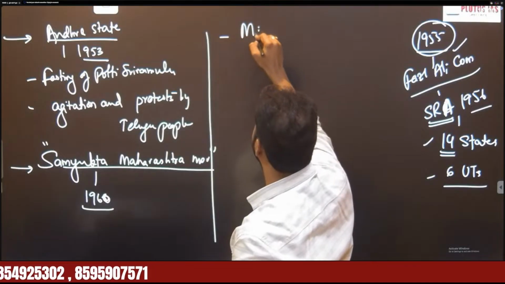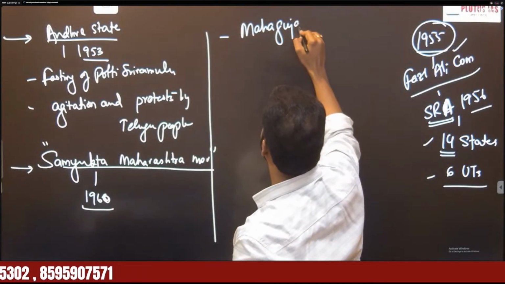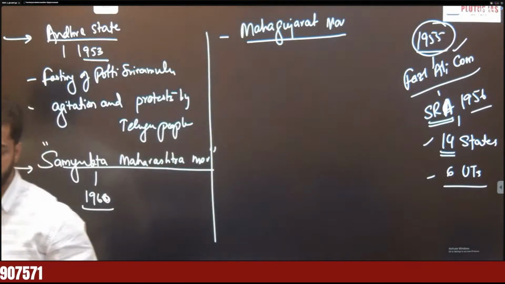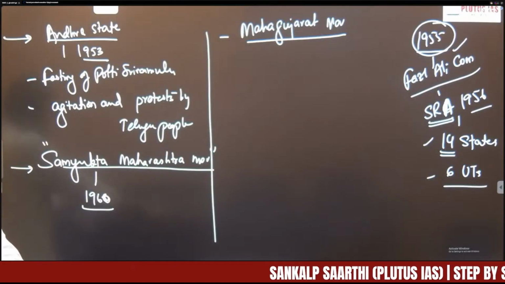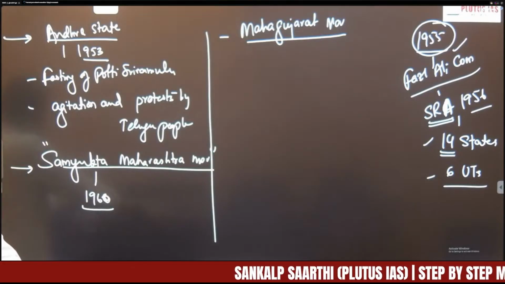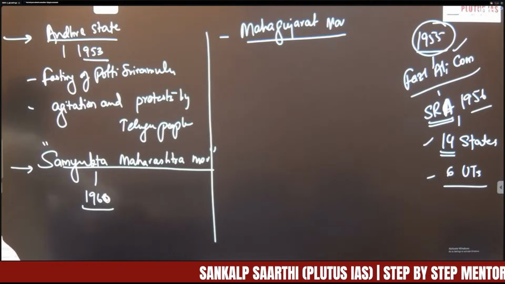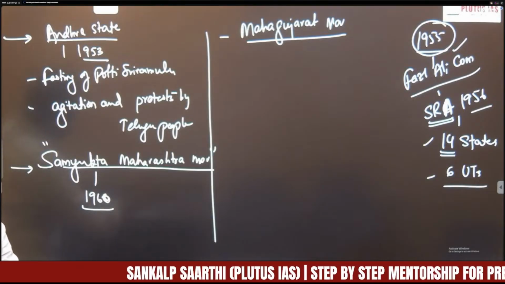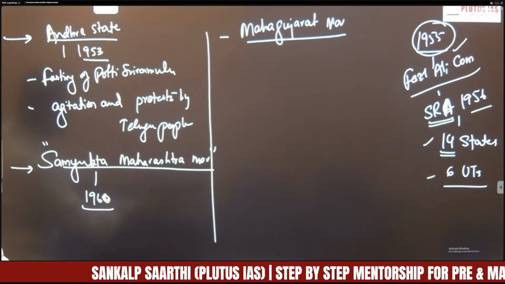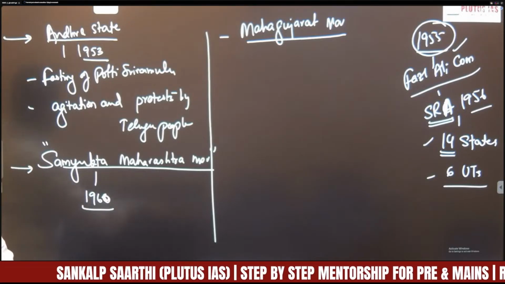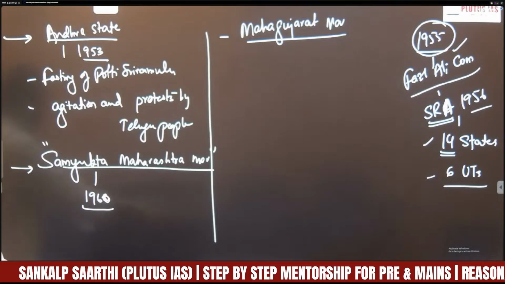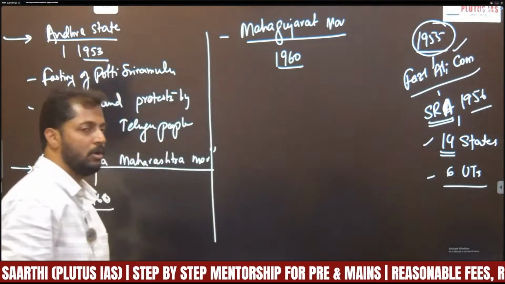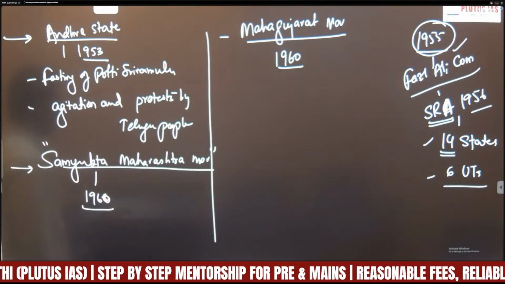Another is Maha-Gujarat movement. Again, after 1956, Gujarati-speaking people, who were actually part of Maharashtra or the Bombay state, started demanding separation from Marathi-speaking people. So this movement is called Maha-Gujarat movement. This movement also continued for nearly 4 years, from 1956 to 1960. So finally, in 1960, a separate state for Gujarati-speaking people called Gujarat was created. Right?